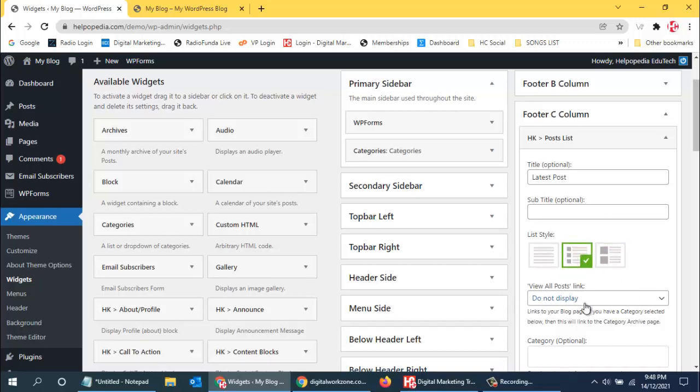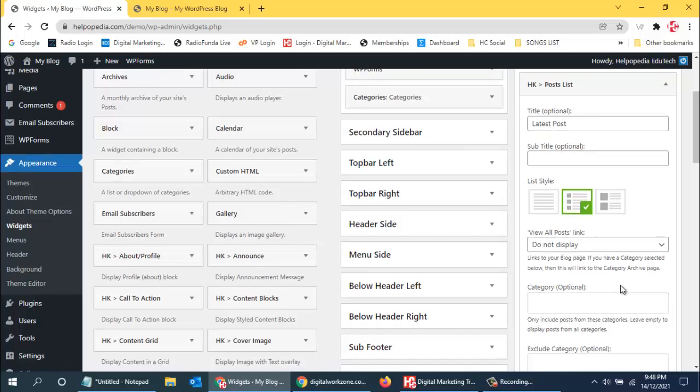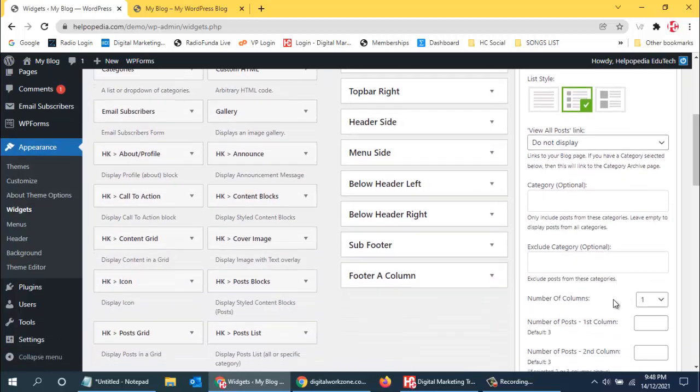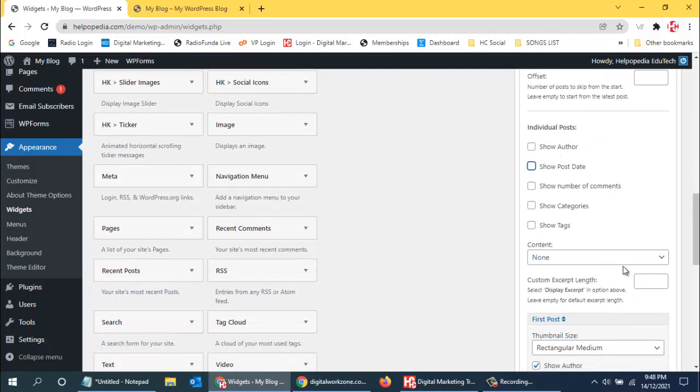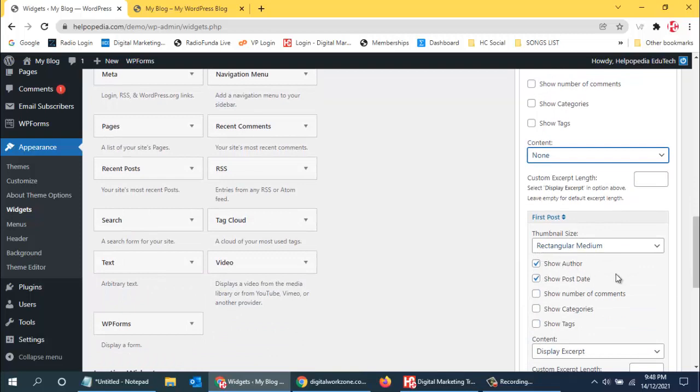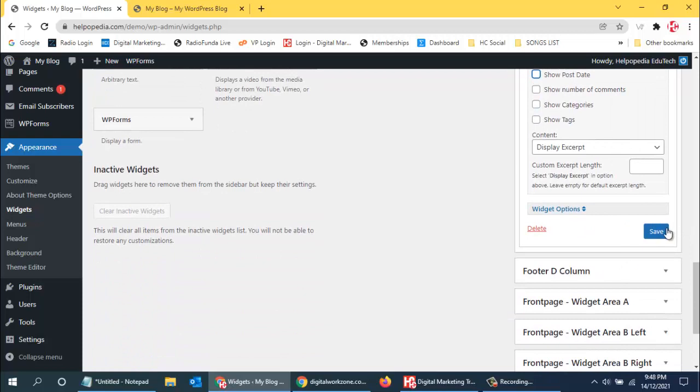Okay, number of columns 1, show author, show post date. Yeah, post date we need, even that is okay if we don't show. Content none, rectangular medium, show author, show post date no, and display excerpt none. Save.